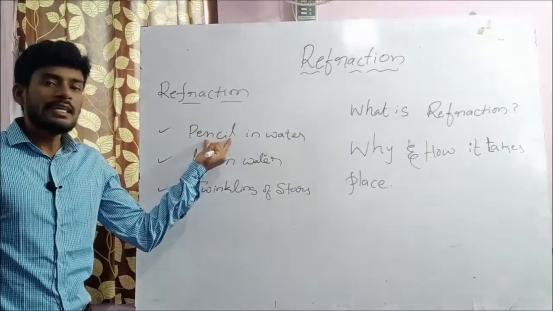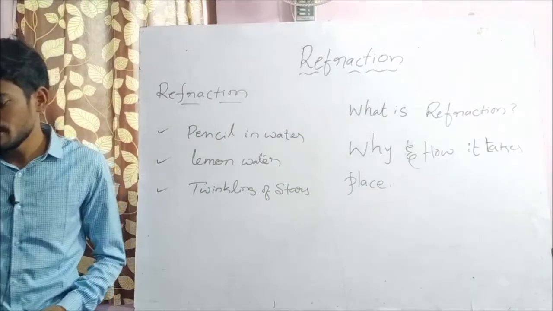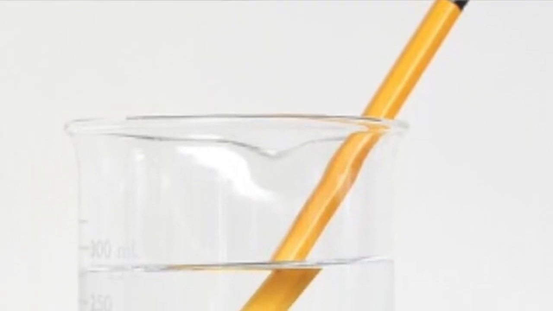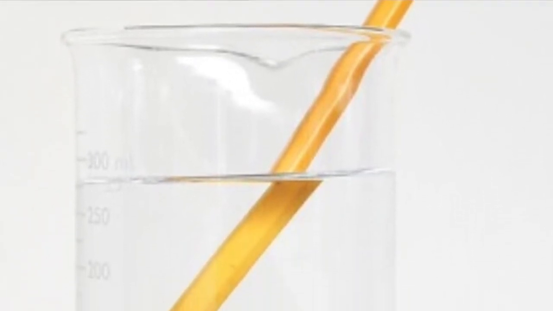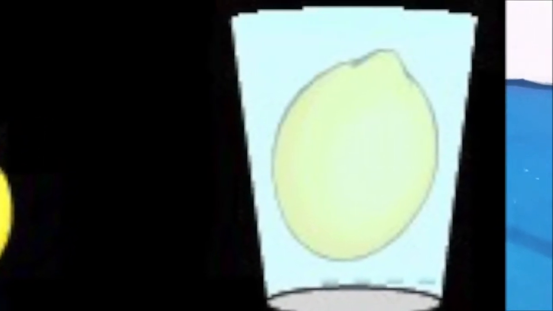When you partly immerse a pencil in water, it appears to be bent. Let me show you how it appears at the water surface. The pencil appears to be bent because of refraction. And let's see how a lemon appears. The bottom of a transparent glass filled with water appears to be raised, and the lemon appears to be bigger than its actual size.